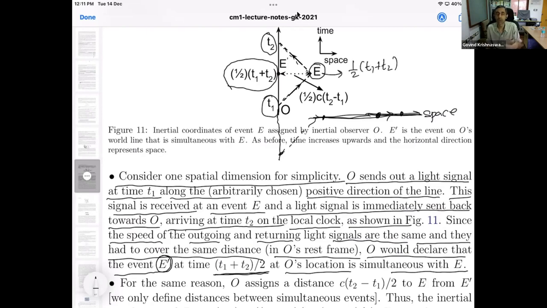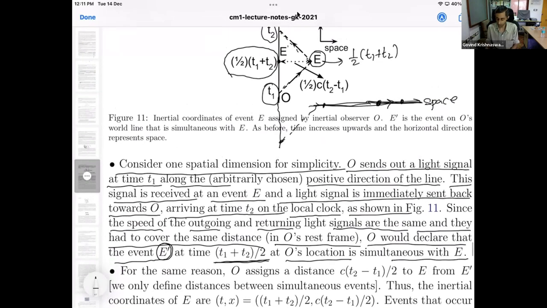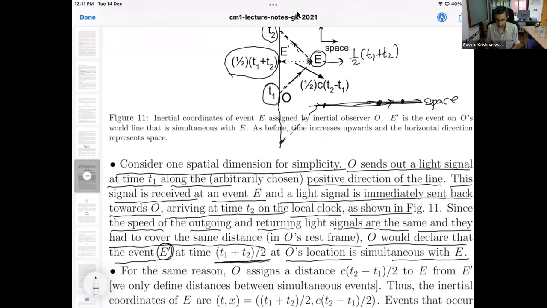This is what we mean by setting up a coordinate system. You must tell what the time of a certain event is. Now, that's not enough. You must also tell what is the spatial coordinate of that event E.